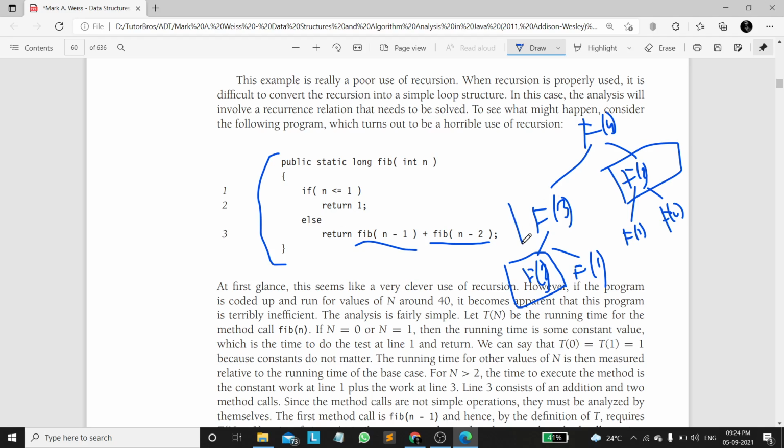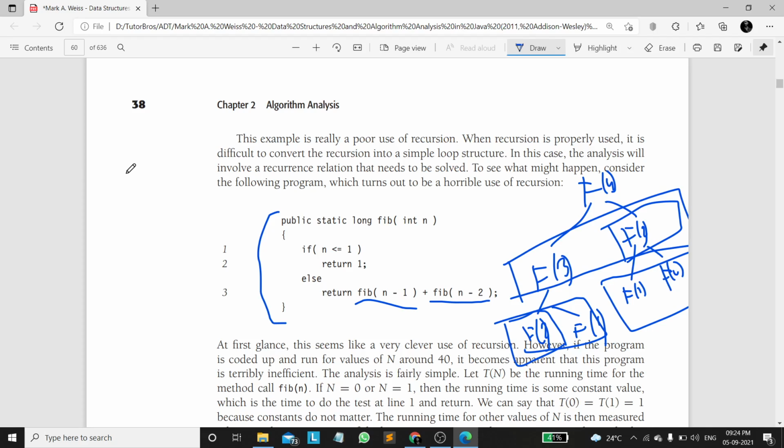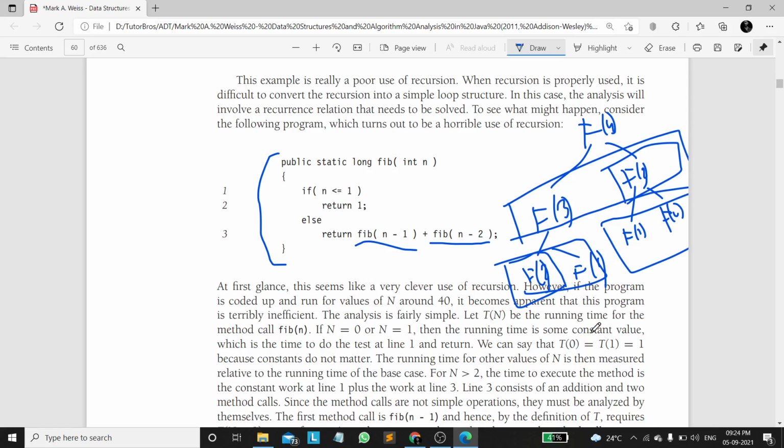So at every state it is dividing into 2. Make sense? If the iterations are multiplying by 2 every time, initially it is 2, then it becomes 4, then it will have 2 again, it will become 8, then 16.